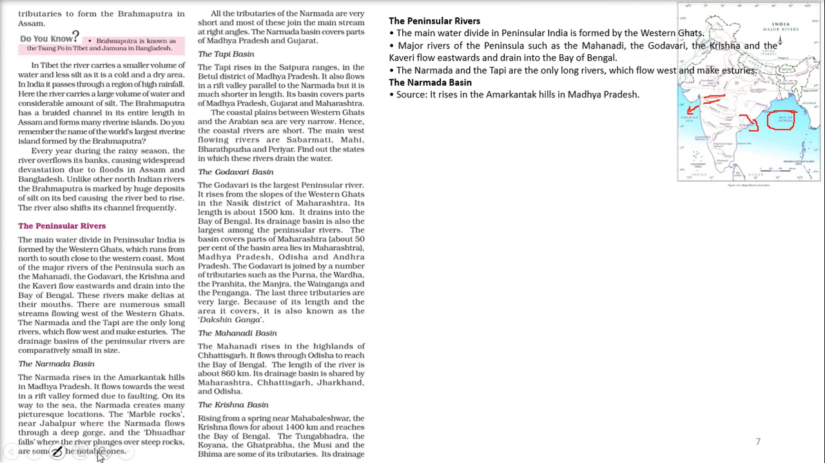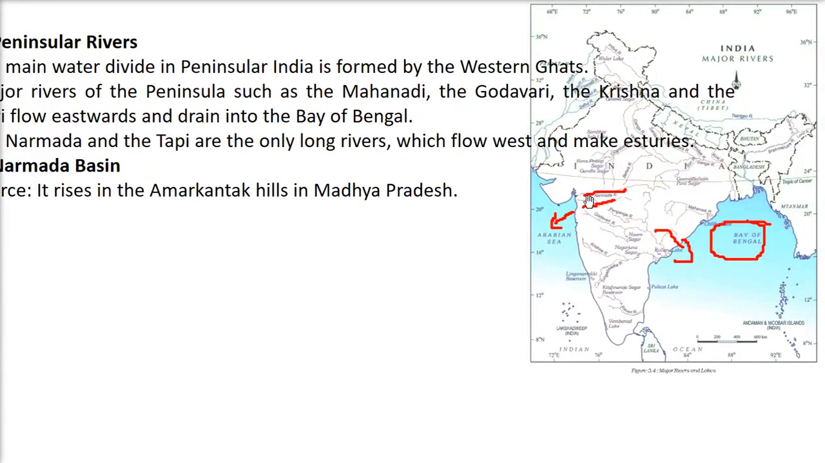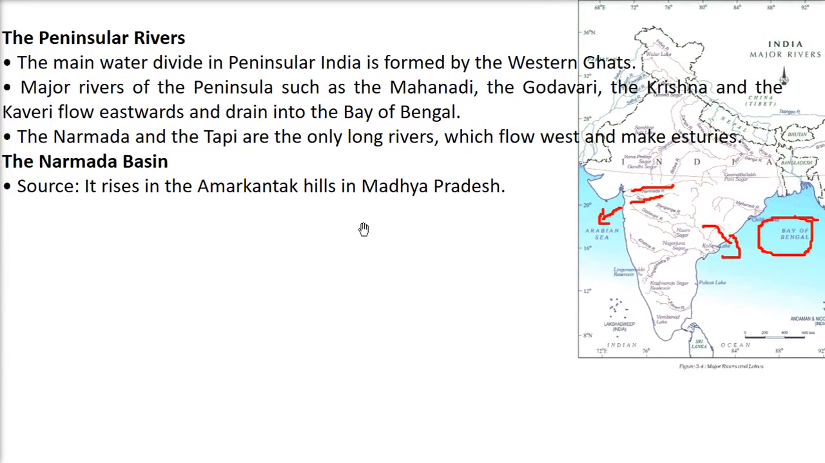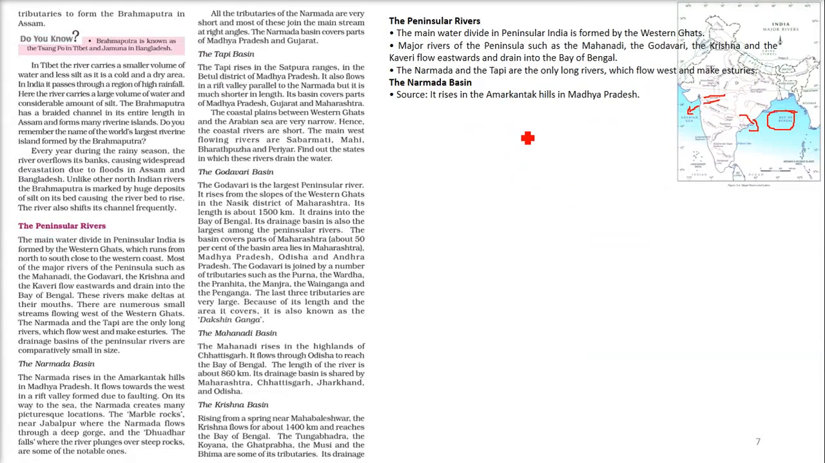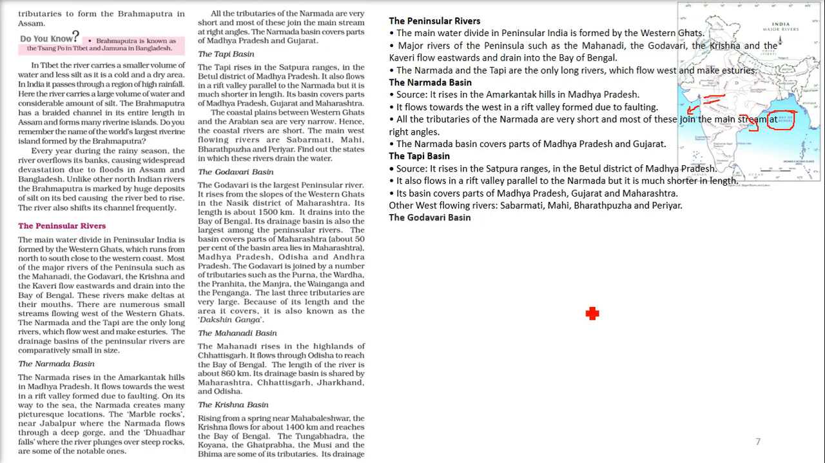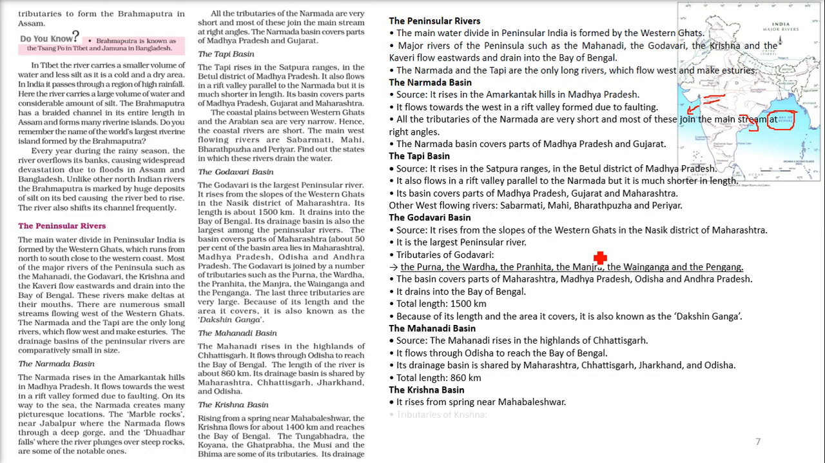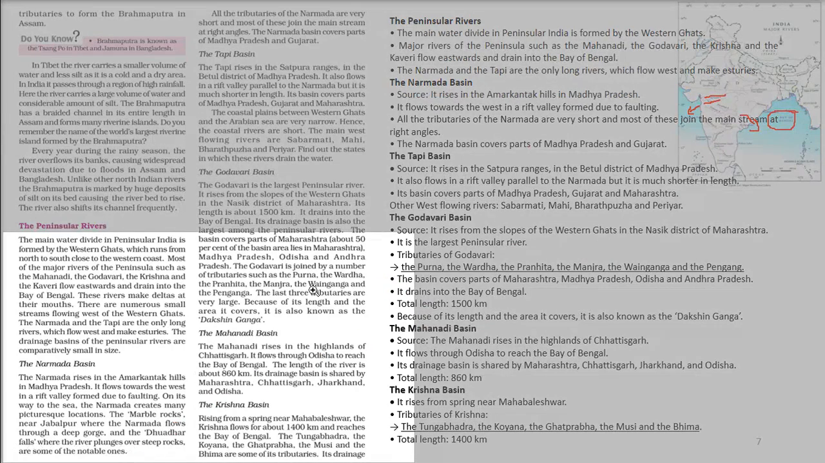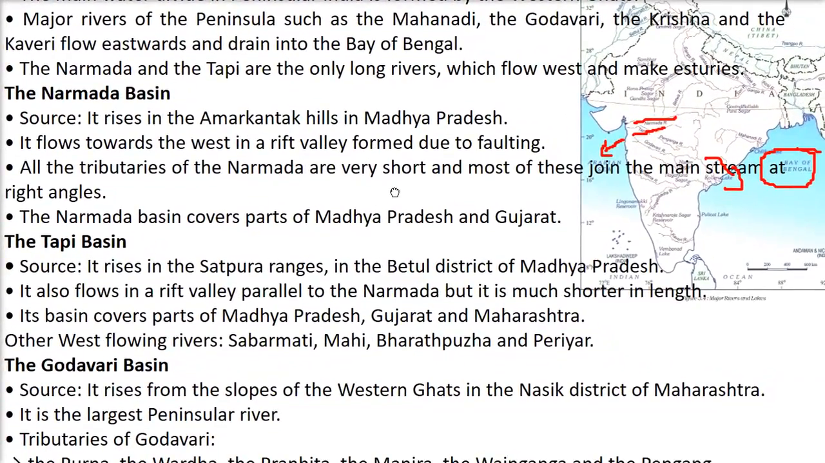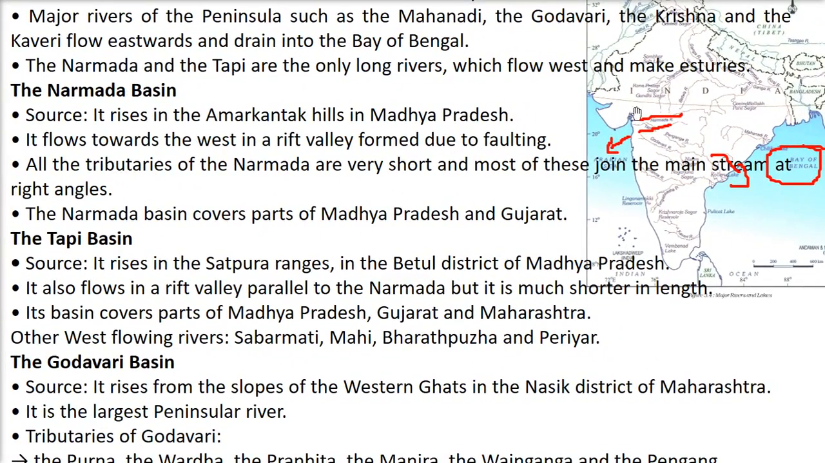So this is the Narmada. Let me show you here. We are talking about Narmada, and then we'll talk about others like Mahanadi, Godavari, Krishna and Kaveri. These are the regions we will be talking about. Narmada rises in the Amarkantak hills. Let me go to the details of this first, and then I'll show you in the actual map. So, the Narmada basin: the source is the Amarkantak hills in Madhya Pradesh.